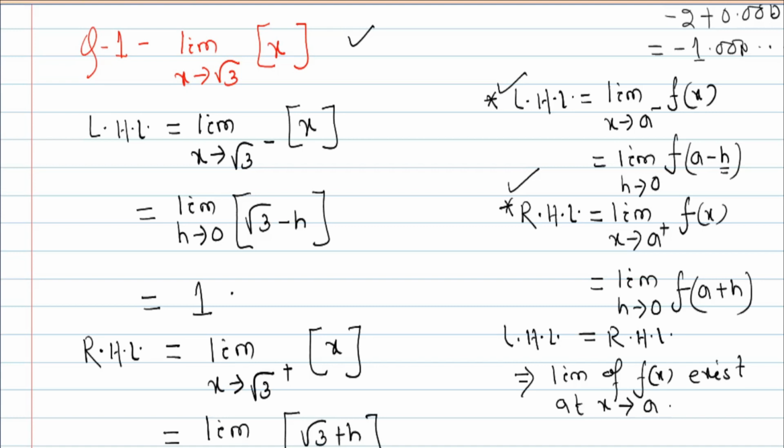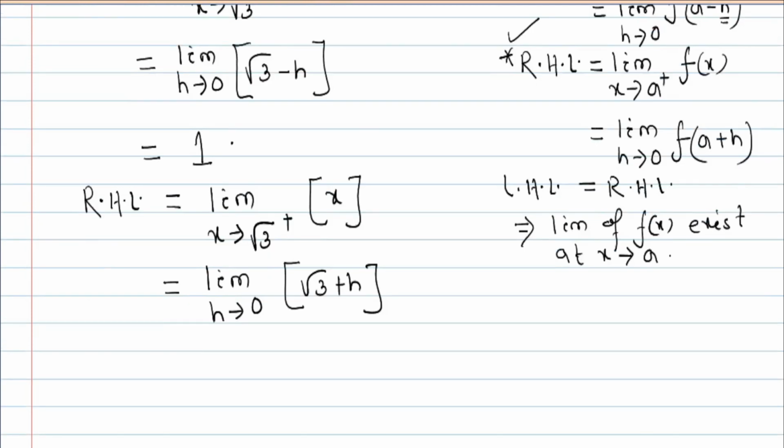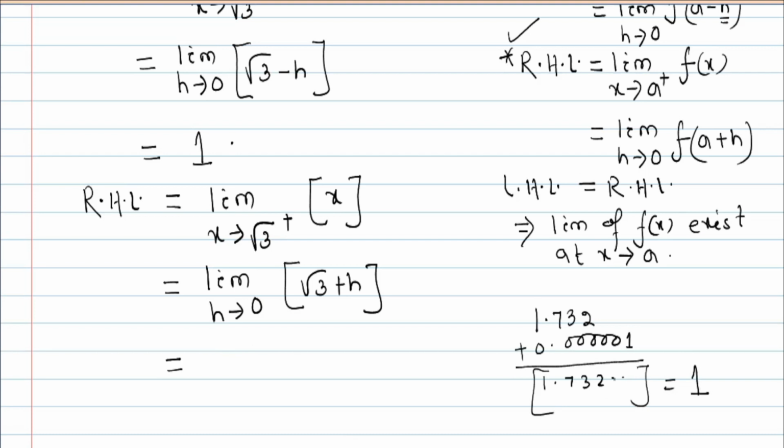What is h? h is a very small number that tends to 0. Now √3 plus h means 1.732 plus 0.000001, likewise some number added, so it is 1.732 and so on. The greatest integer of 1.732 is 1, so the value is 1.